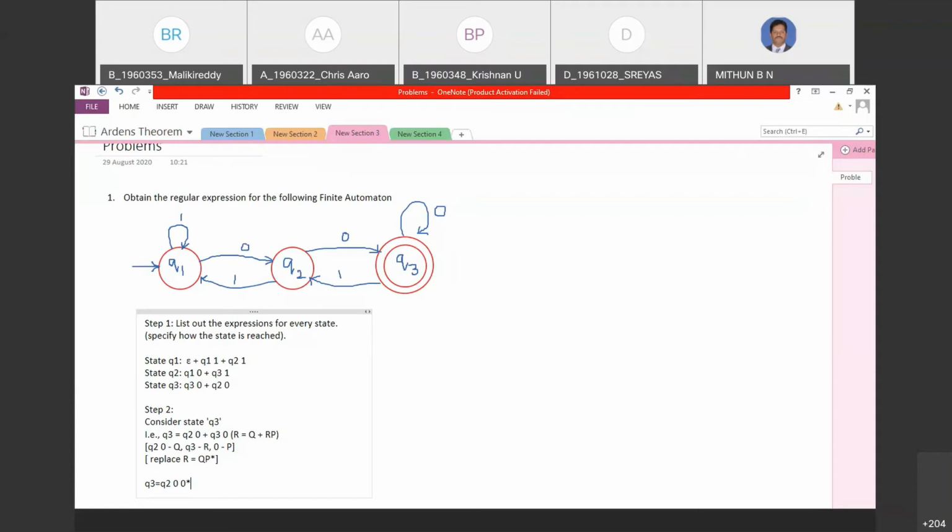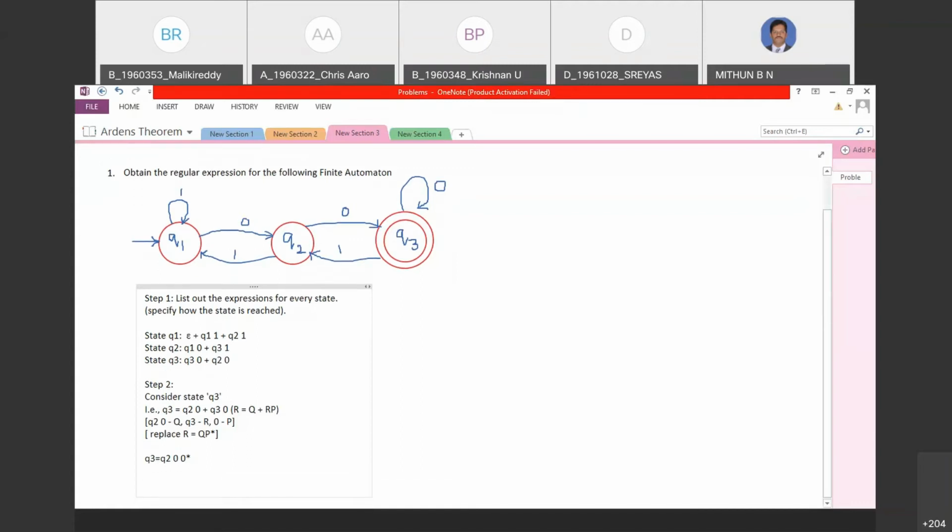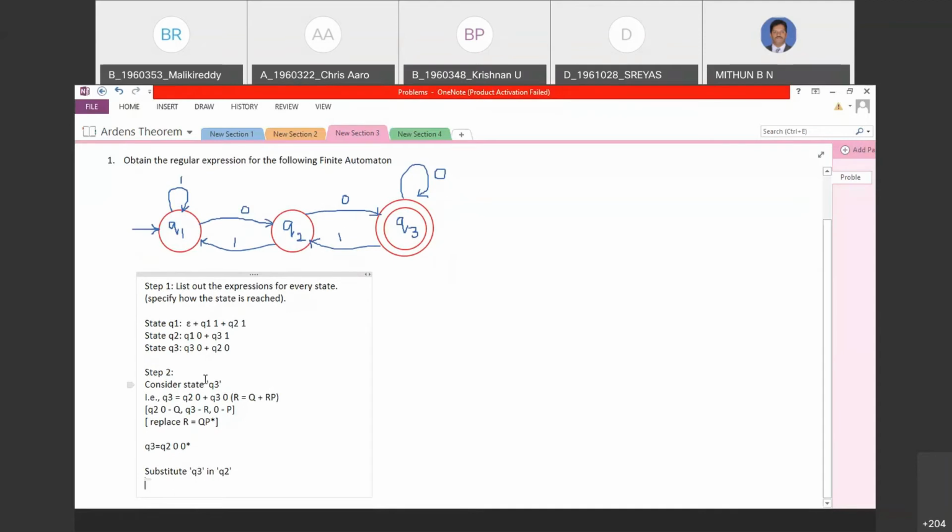Now substitute this in Q2 and perform the same operation. The same thing we did in the last class, but we missed this step. So we were stuck in the last class. So now substitute Q3 in Q2.